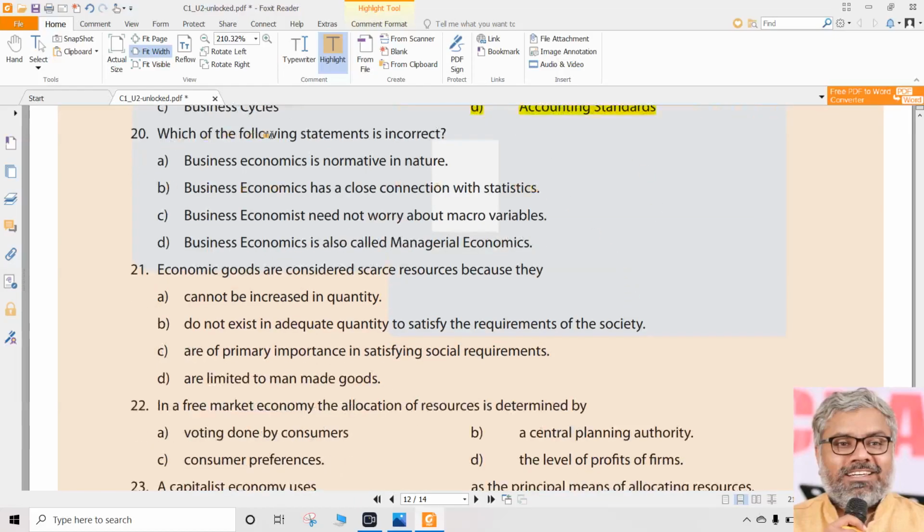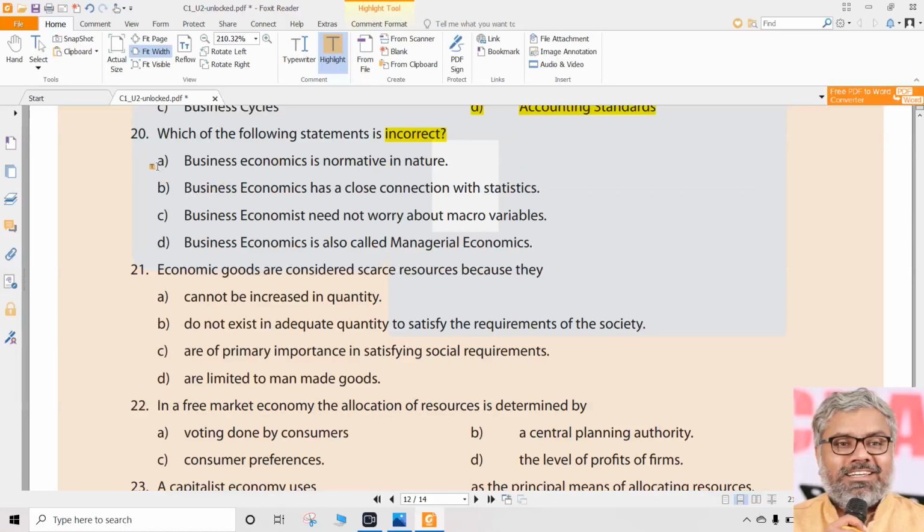Once again. Question number 20. Which of the following statements is incorrect? Read the question always carefully and identify what we want here in the options. We want to find out an incorrect statement, not a correct statement. We want to find out a false statement. So the statement should be a wrong statement. That's what we should find out.